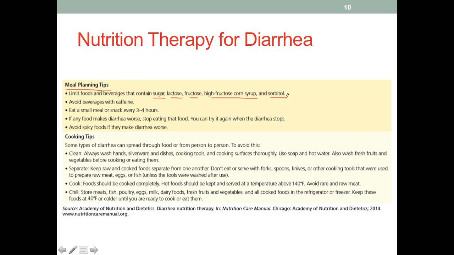All of these could increase the osmolality in the colon significantly. We also want to avoid beverages that are caffeinated, and also having smaller, more frequent meals can help as well.